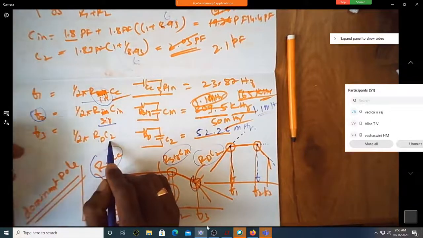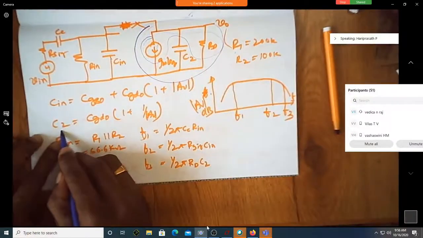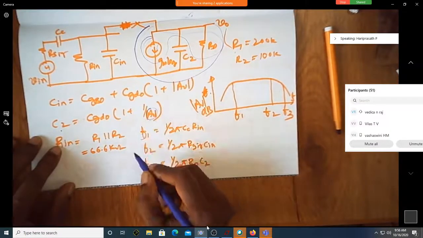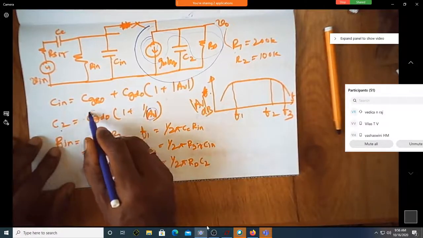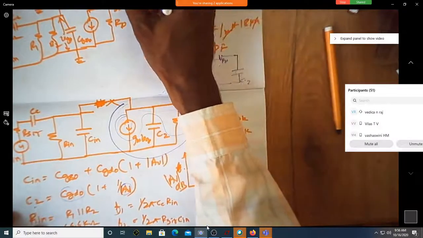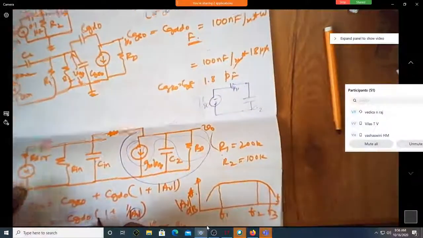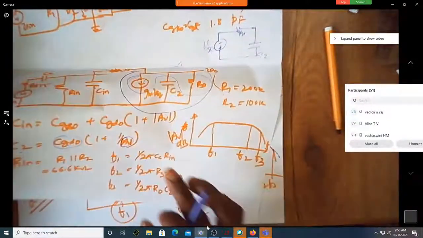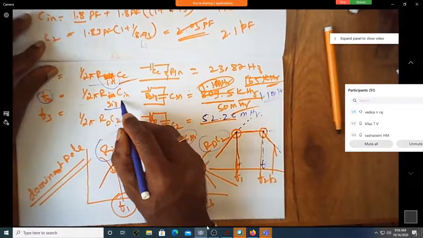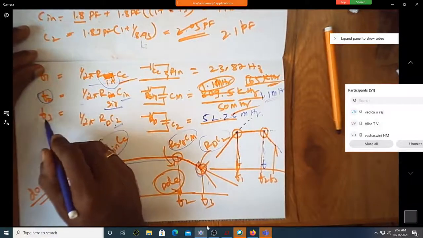What do you mean by changing C2? When does C2 change? See, C2 can change when there is a change in gain. C2 can change when there is a change in CGDO. CGDO can change when there is a change in width. Correct? You are not changing width, you are not changing CGDO, you are not changing gain. So C2 remains constant. So there is no change in F3 also.